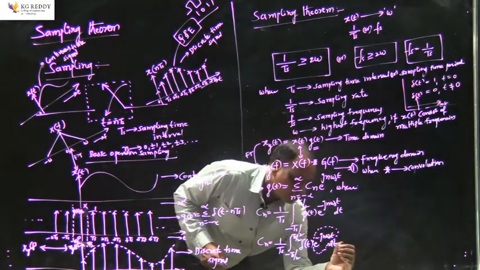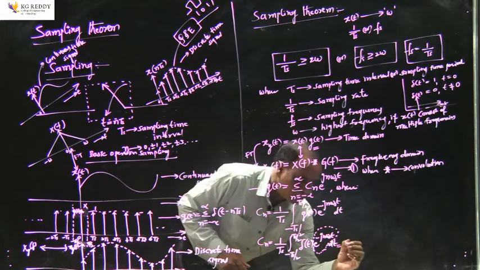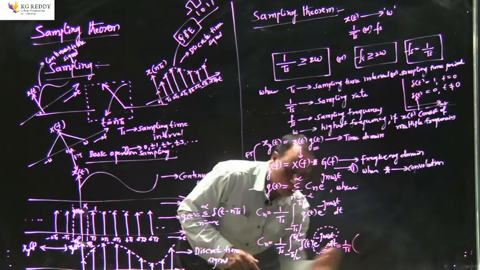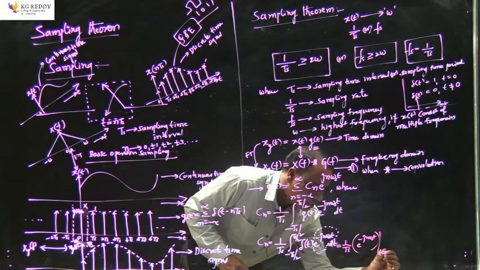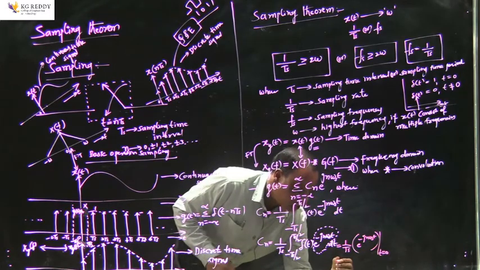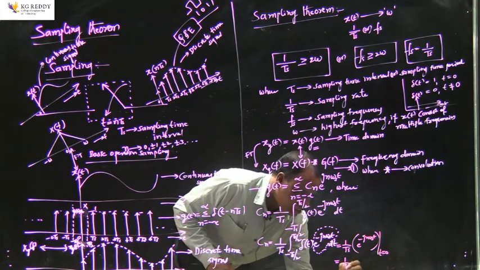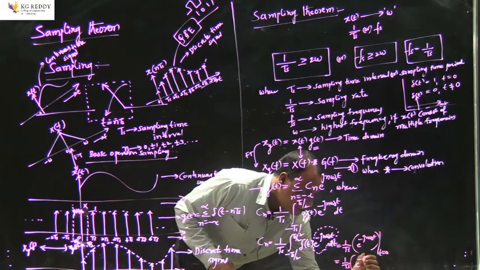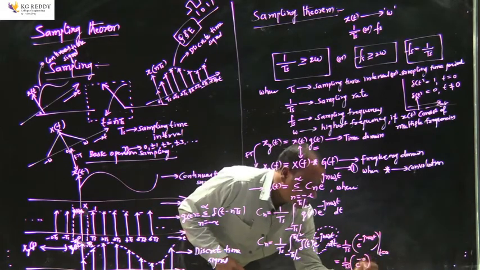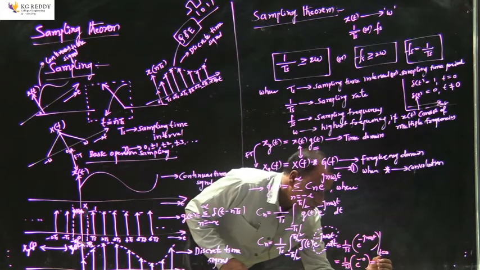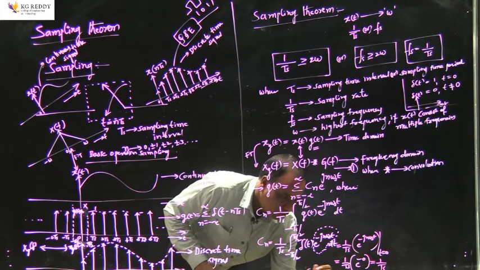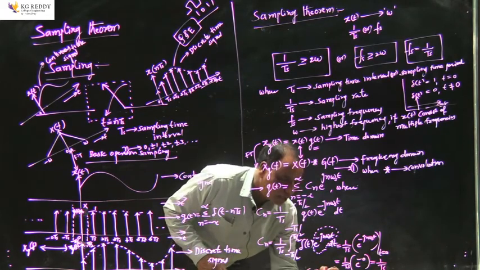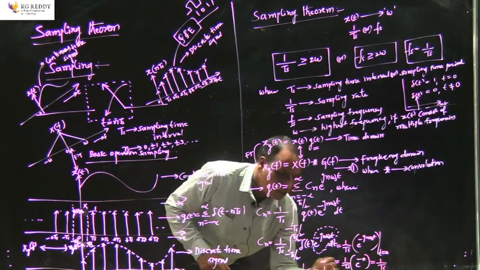So if I continue, this becomes 1 by Ts, and the total integration becomes e power minus j n omega s into t, evaluated at t equal to 0. So this is 1 by Ts e power minus 0, and e power minus 0 is 1, so this becomes 1 by Ts. So Cn we got as 1 by Ts.